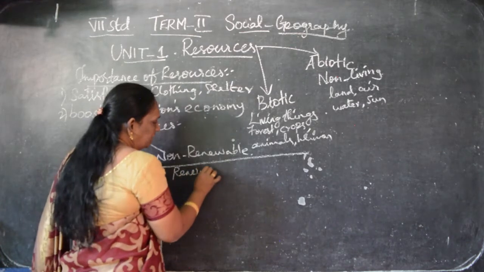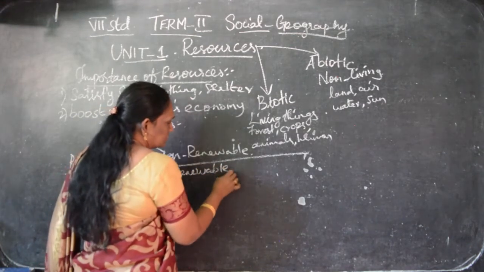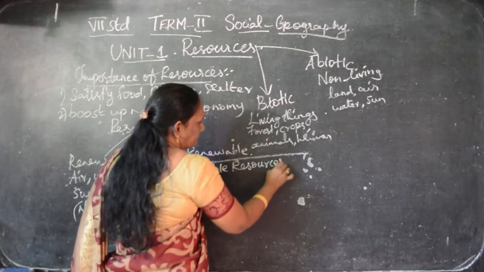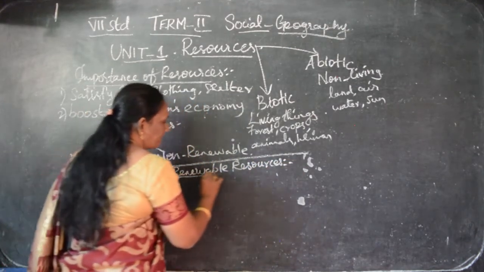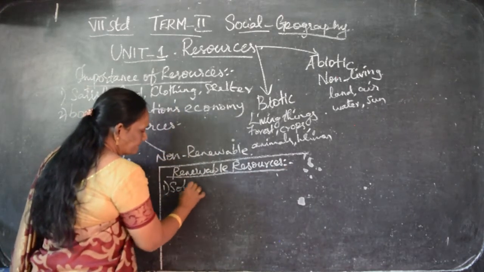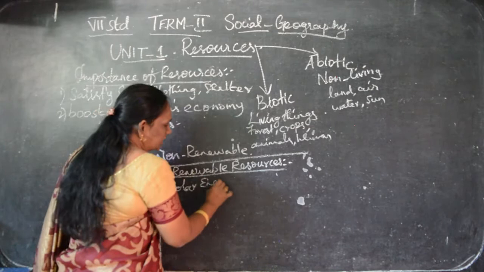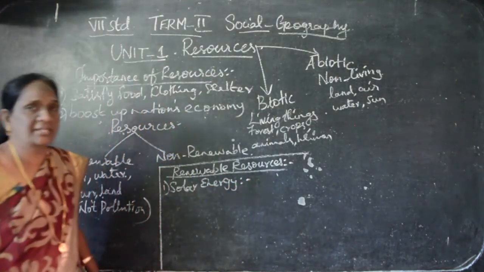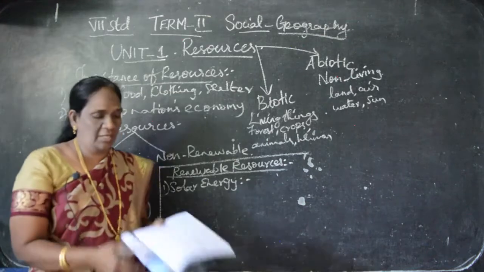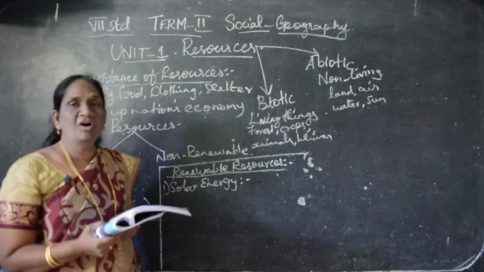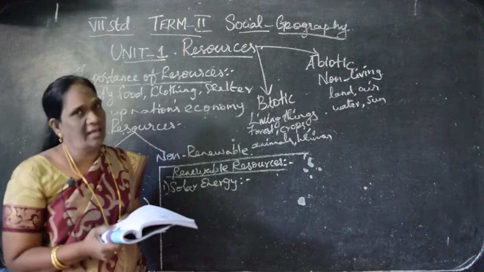In renewable resources, the first one is solar energy. What is called solar energy? The energy which we are getting from the sun is called solar energy. The sun produces energy in the form of heat and light.